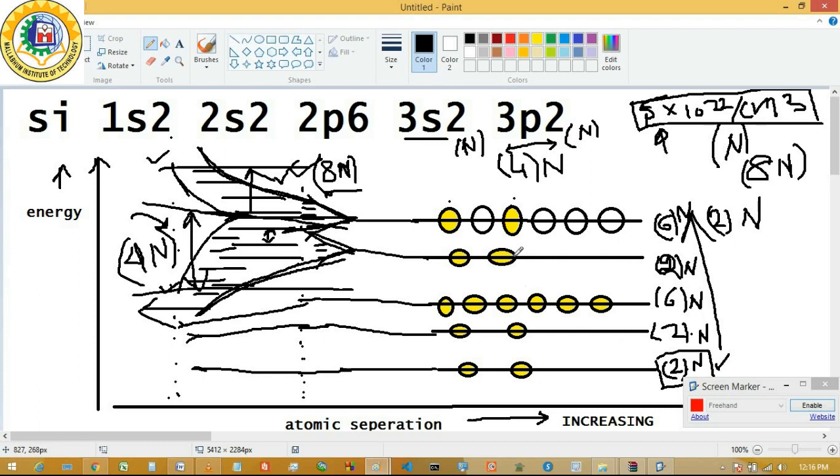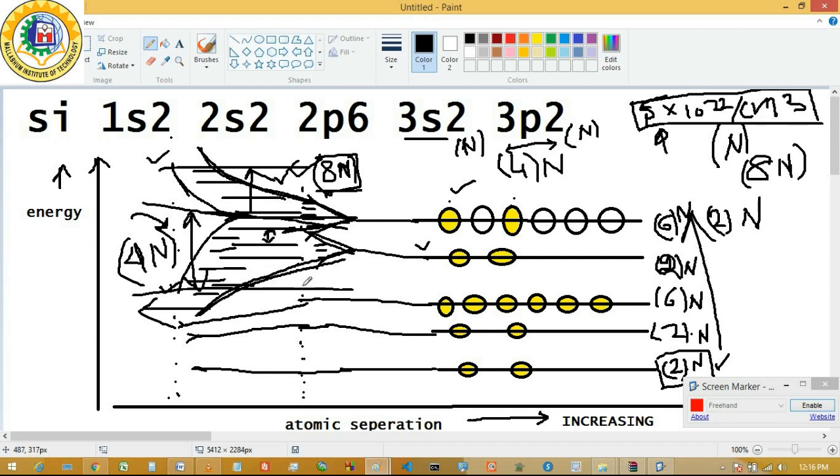Now if we go on decreasing the distance between the different silicon atoms, this 3s state and 3p state energy levels are going to merge with each other. You cannot distinguish what is 3s state energy and what is 3p state energy of an atom system. The whole 8n number of energy states is going to merge up like a continuous band.